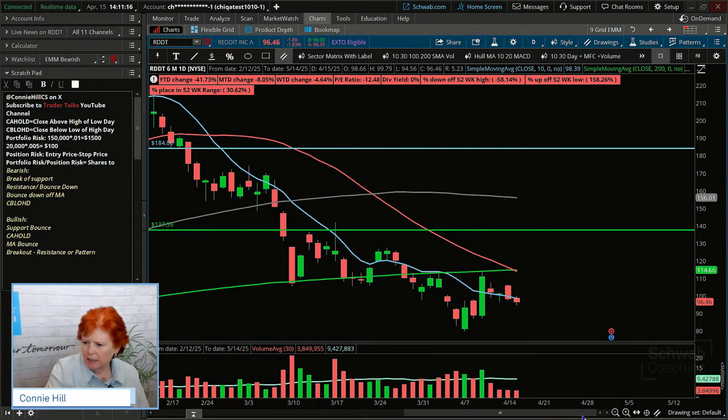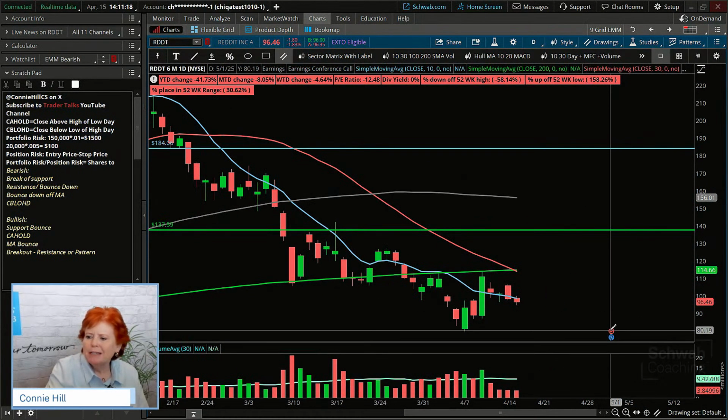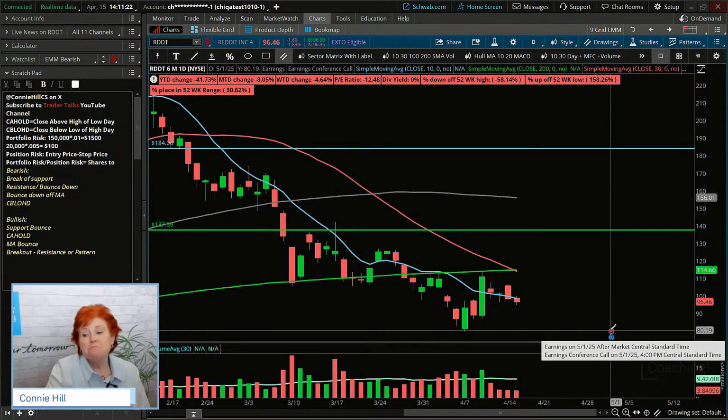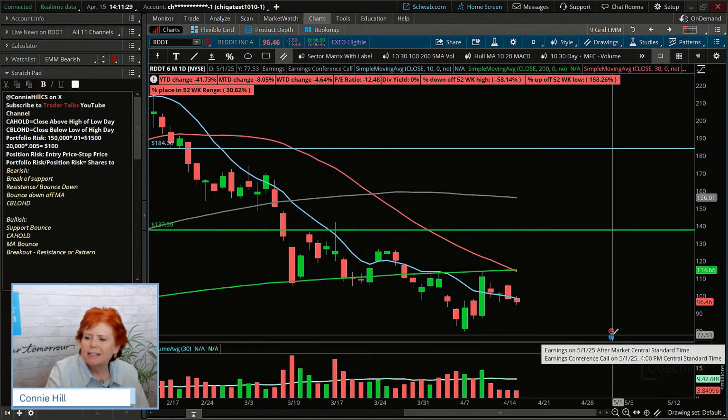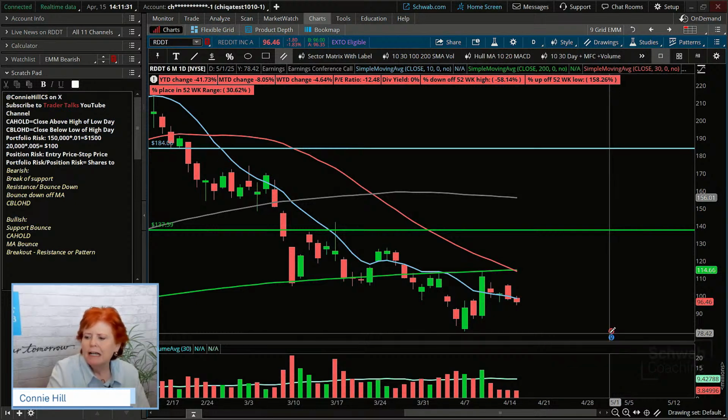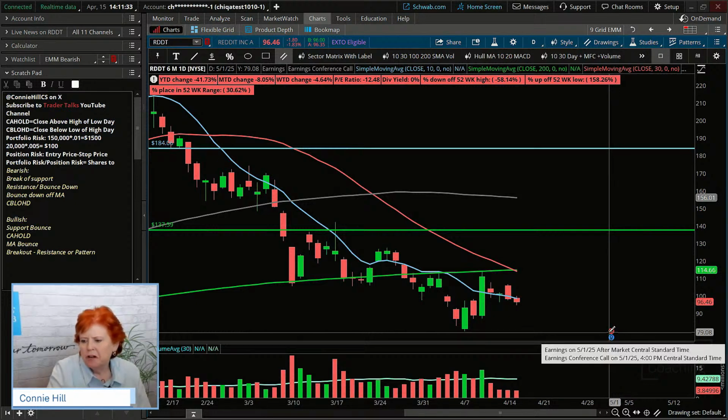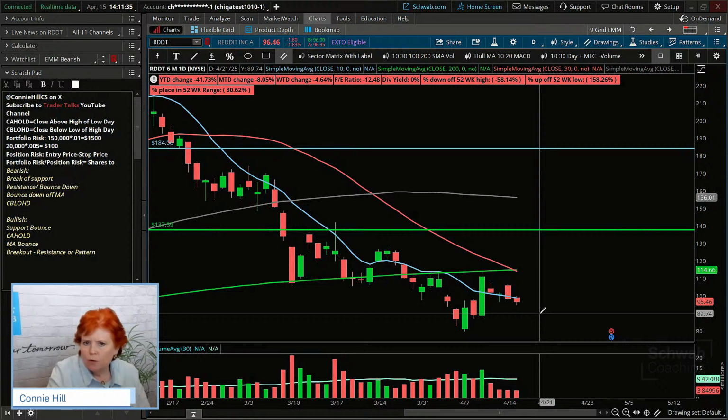Now, on this, I want to keep in mind that it has earnings on May 1st. And so many people might want to be out of a trade by May 1st if they absolutely don't want to hold over earnings. So we're just going to keep that on our radar. But it's far enough away that we possibly could be out of the trade before then.